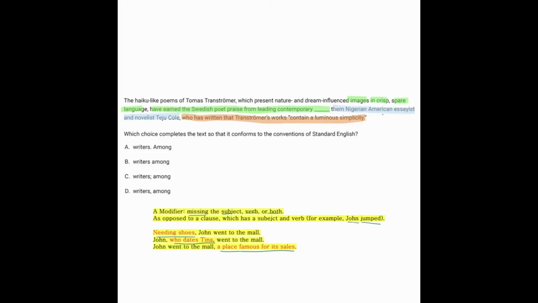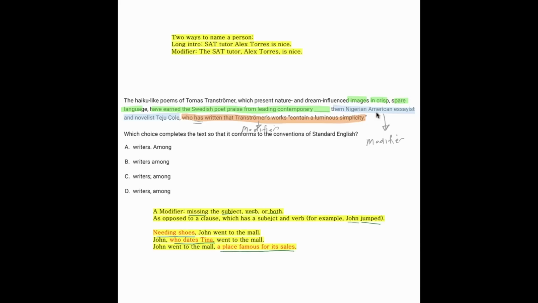So, when we hear among them Nigerian American essayist and novelist Teju Cole, that part is a modifier because we're not hearing he was among them. He was would be the subject verb, but missing that part, it's a modifier. And this orange part as well, who has written, has is a verb, but who is not a subject. It would have to be he to be the subject. So we have two modifiers at the end, and that's totally okay. Modifiers simply need to be connected to a sentence by commas, and we are allowed to have two modifiers in a row.